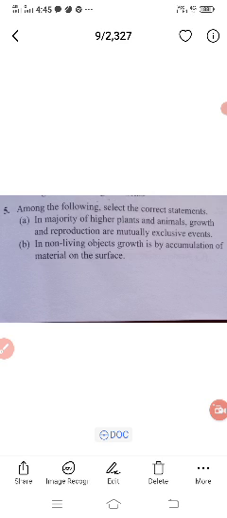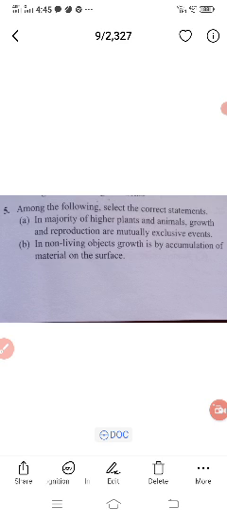See, in higher plants and animals, growth and reproduction do not take place simultaneously. We should understand these are separate events. So that's why the given statement is right.